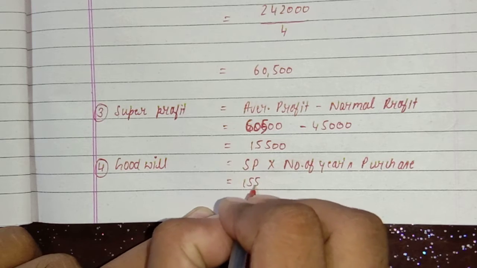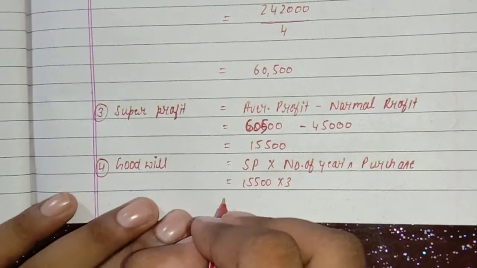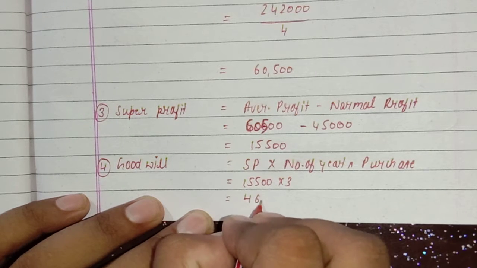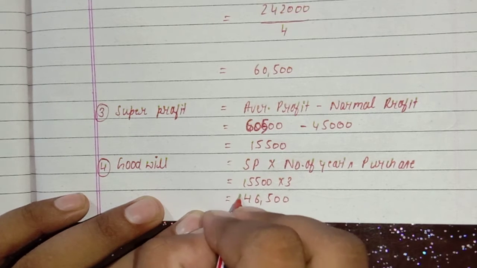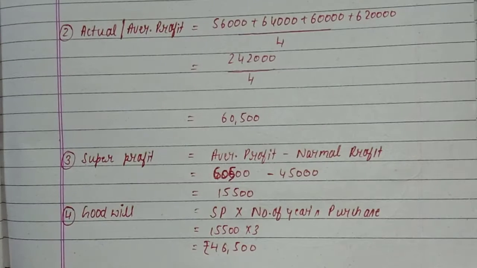Then 15,500 into 3. Your answer will be 46,500, and this is your value of goodwill. In this way, you can calculate value of goodwill with the help of super profit method, right? Next question we will be doing.